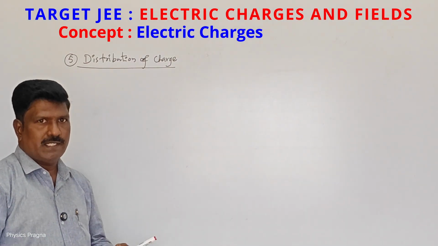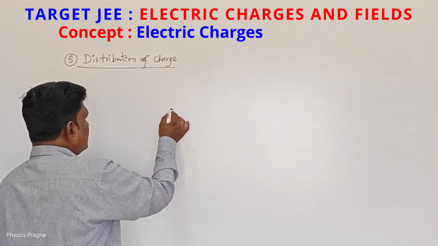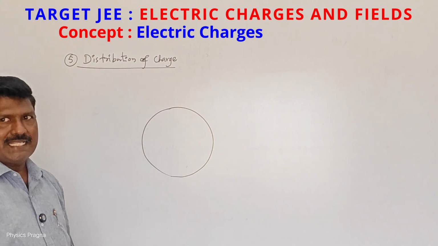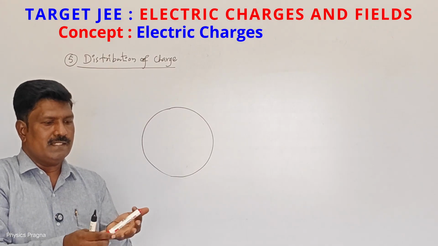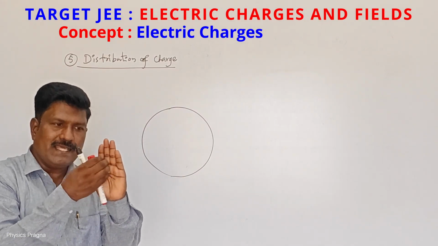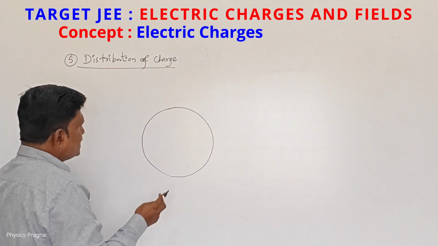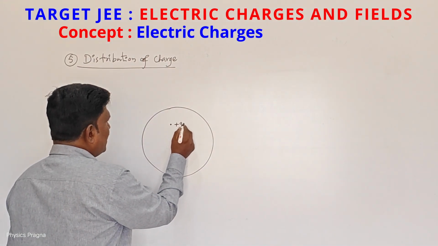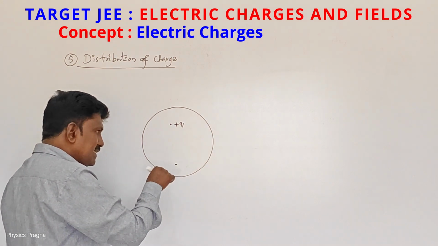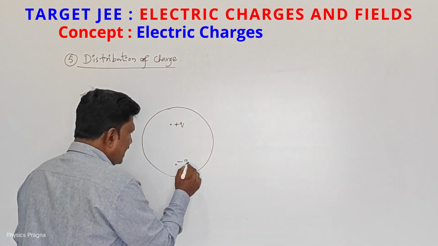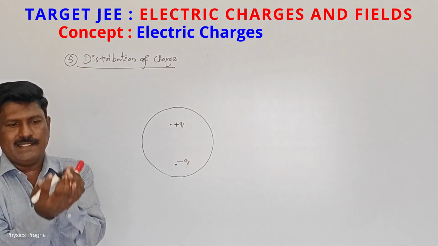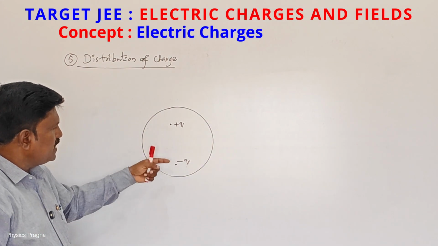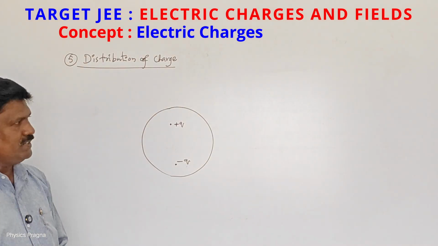So finally, suppose one body is there. This is a sphere, and inside the sphere some cavity is there. In that cavity, at one corner I placed a positive charge, and at another corner I placed a negative charge.